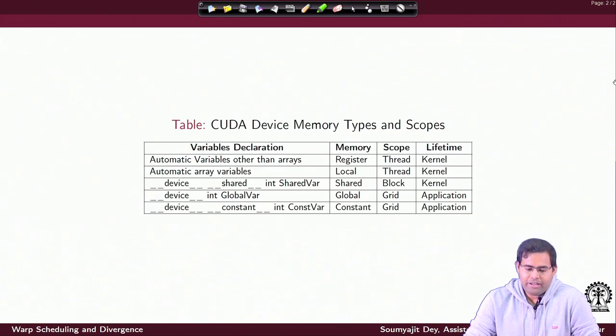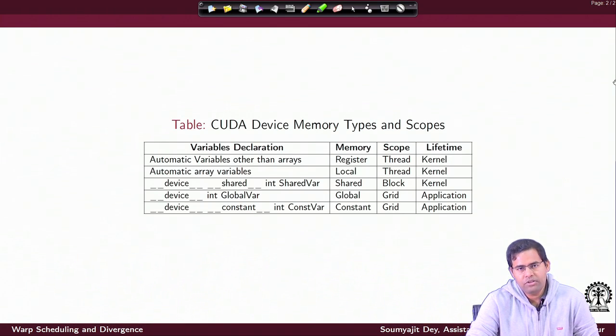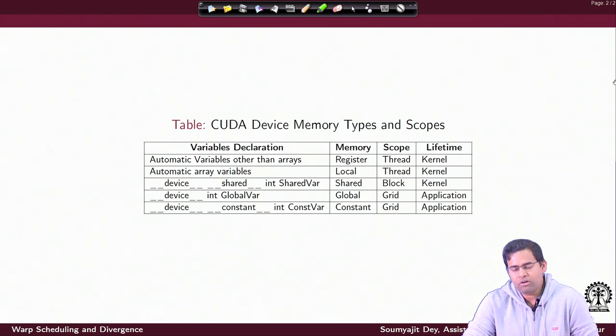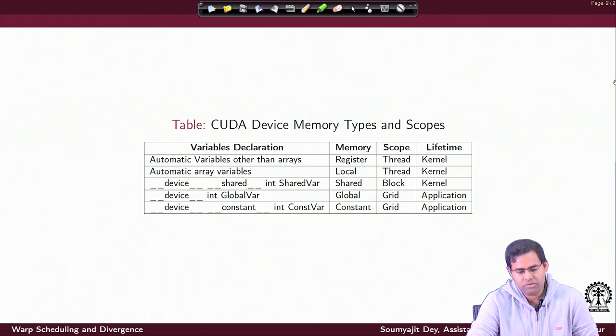If it is declared as shared, then the place where this variable will be mapped physically is the shared memory segments of the SMs. The visibility will be the block. That means all the threads inside the same executing thread block will have a consistent view of this variable, which is defined as a shared variable. The lifetime is again the kernel. That means the moment the kernel finishes its execution, this variable's scope is lost.